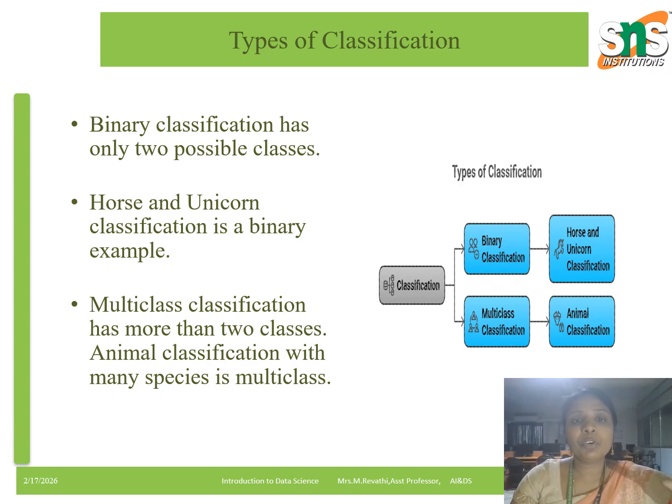So next we see what the types of classification are. There are two types of classification. First is binary classification. Binary means only two classes. For example, horse or unicorn, spam or not, yes or no. These are examples of binary classification. Second is multi-class classification. It has more than two classes. For example, classifying animals into dog, cat, horse, lion, etc. If there are two categories, it is binary. If more than two, it is multi-class classification.